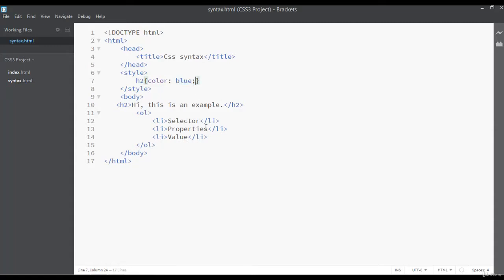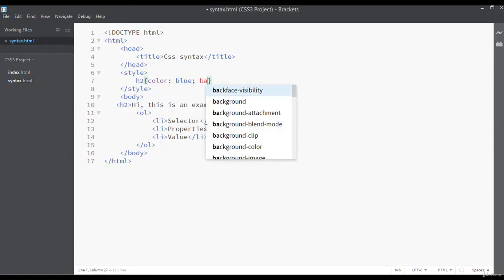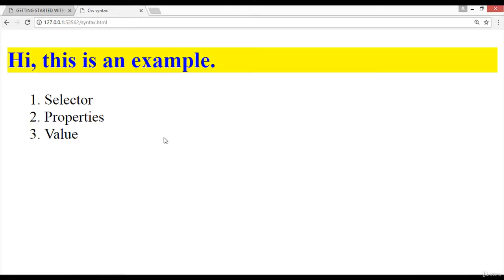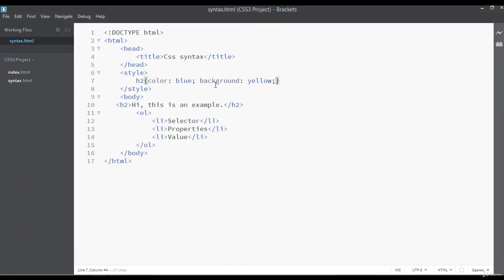Let's apply one more example. For example, background. I'm applying background. Let me give this yellow color. You can save and refresh. Now this heading 2 has a yellow background color. Here background is a property because after this we have a colon, and yellow is a value. After the value we are using a semicolon.